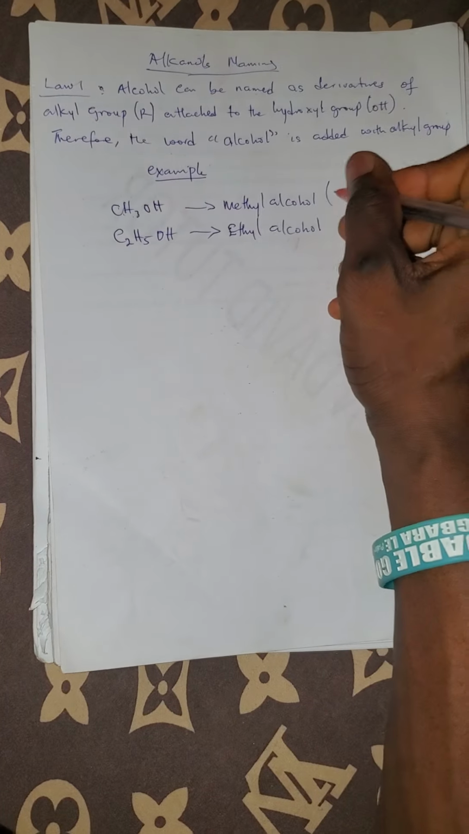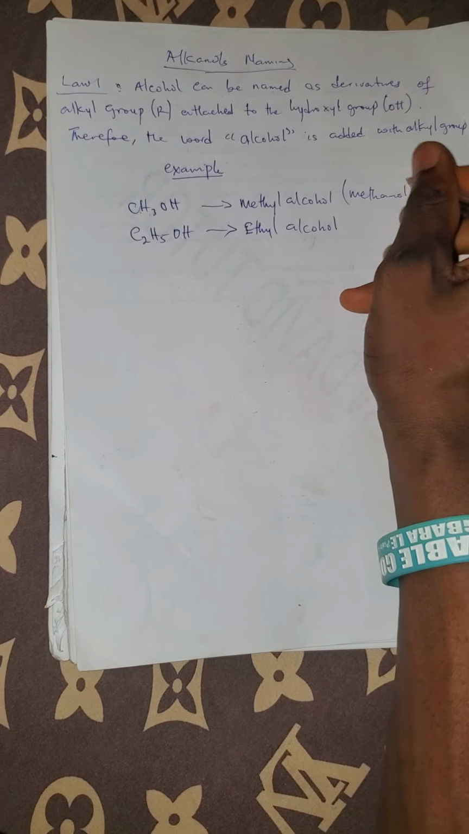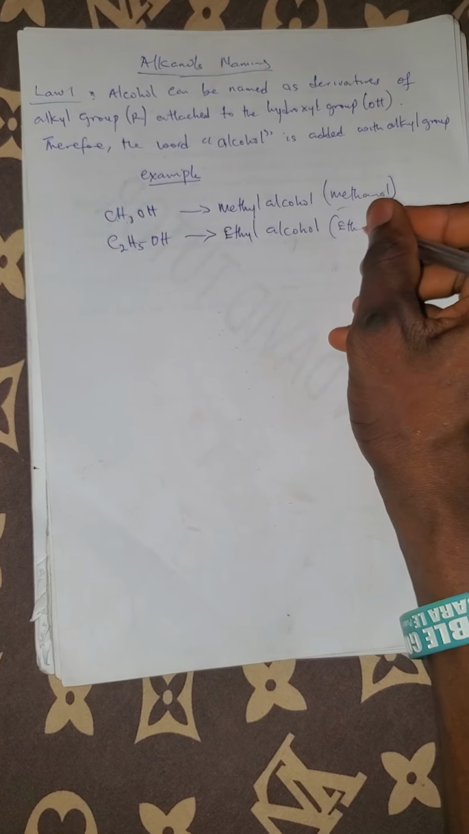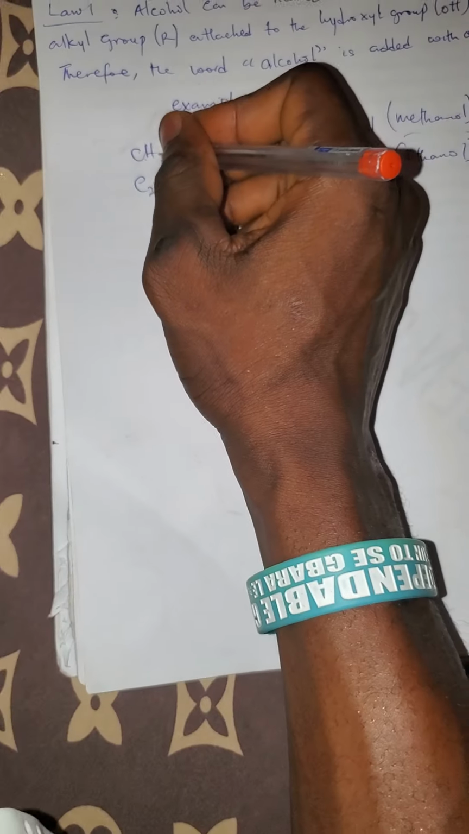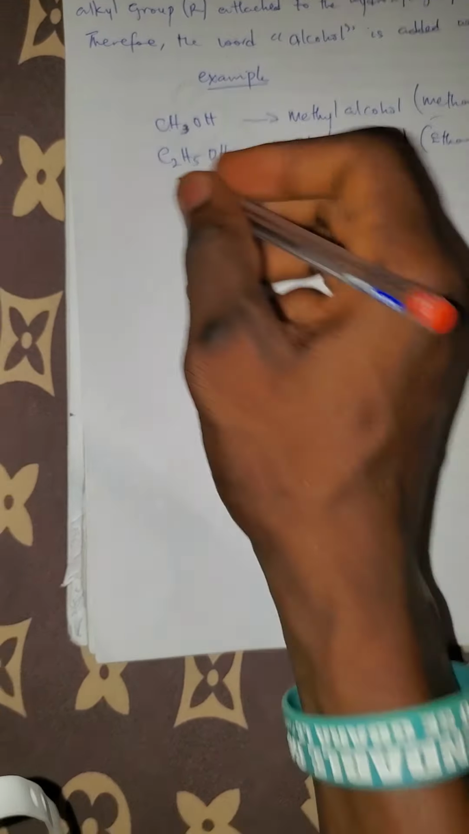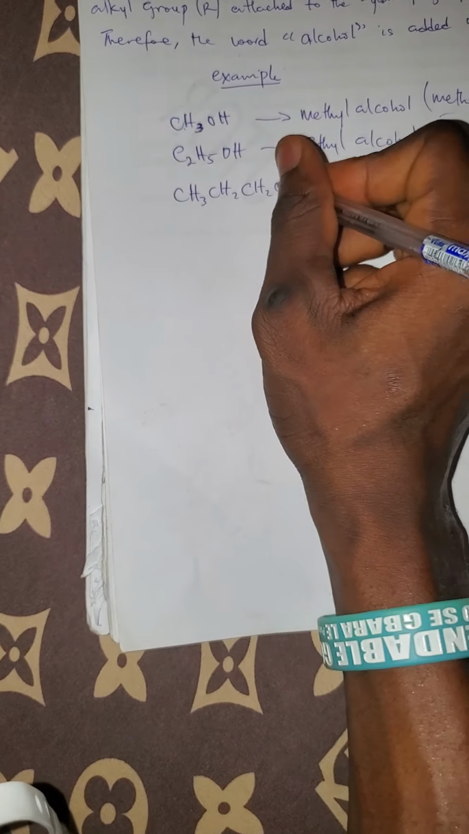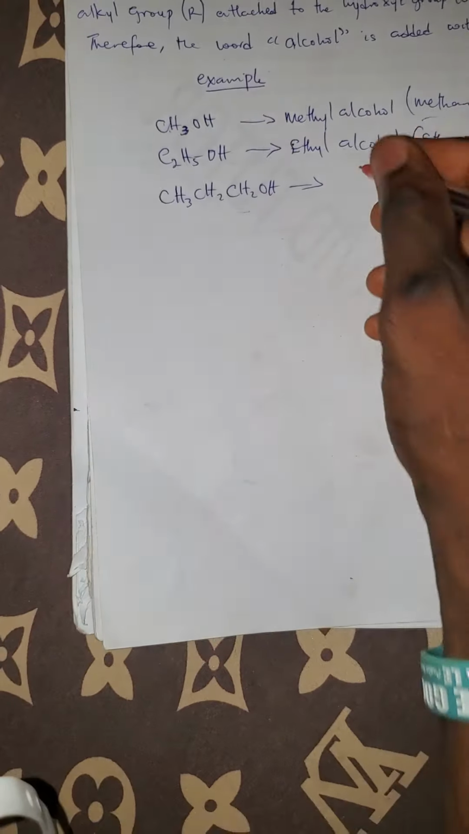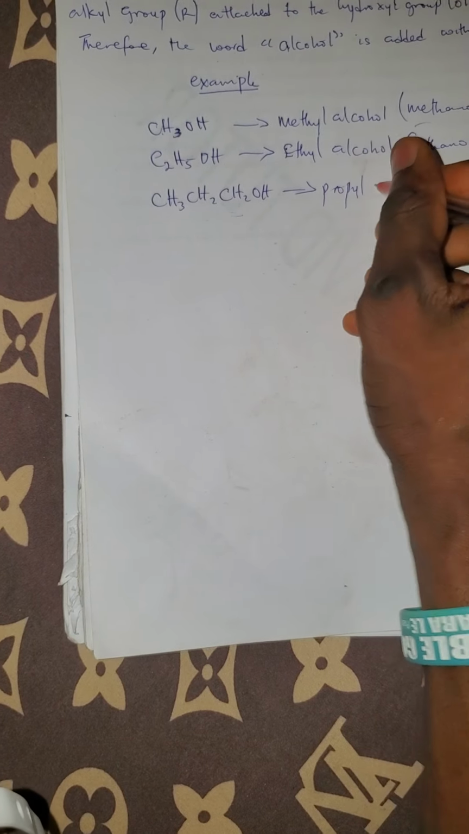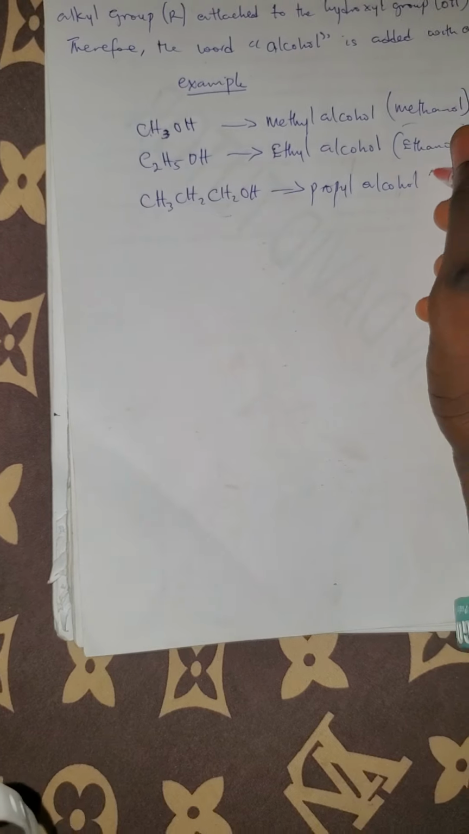In a real sense, we can name this first one to be methanol. Don't forget, this one is the IUPAC name. I'm still coming to that. In a real sense, we can call this what? Ethanol. But there is a rule that says we can name the alcohol in this format with an alkyl group. So if you have something like CH3CH2CH2OH, this one is 3 carbon. That's prop, so we can have it to be propyl alcohol. In the IUPAC system, which is propanol rather.